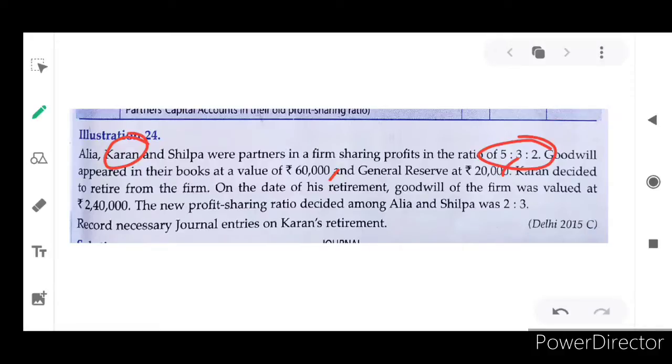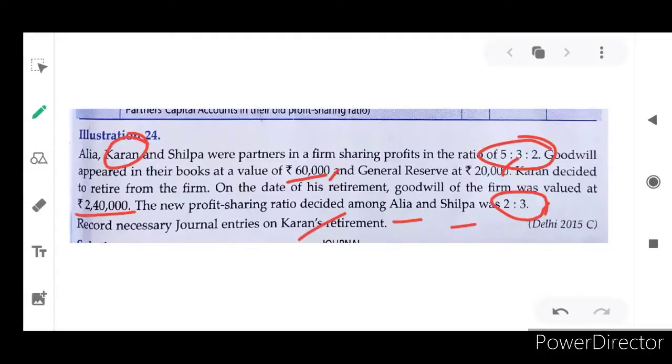On the date of retirement, goodwill of the firm was valued at 2,40,000. See, goodwill appears in the books of the firm at 60,000. On the date of retirement, it is 2,40,000. You have to be very careful while calculating goodwill. About goodwill, if you want to know some details, you can refer to my previous videos. The new profit sharing ratio decided among Alia and Silpa is 2:3. Record necessary journal entries on Karan's retirement.